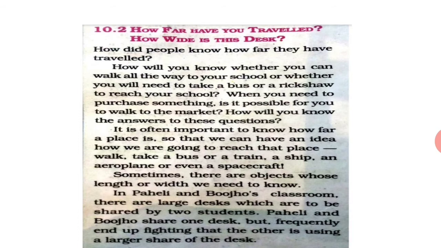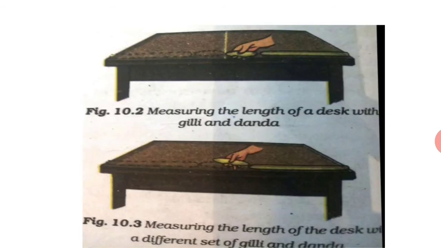Sometimes these are objects whose length and width we need to know. There are some objects which we need to know the length and the width. Like when you are sitting in a class and two students are sharing a desk. You keep on fighting that the other person is using the bigger part of the desk and you are using a smaller part.